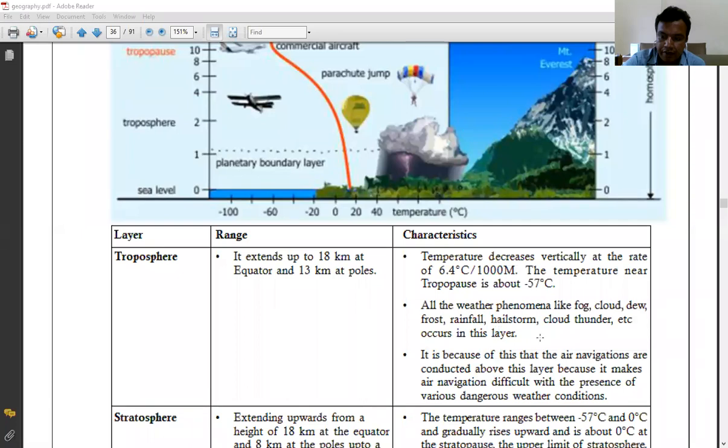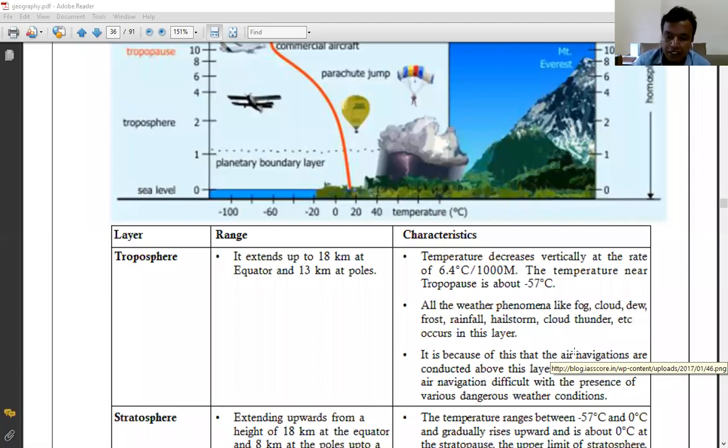That is the reason that all the air navigation is conducted above this layer. You must have seen that whenever the aeroplane moves upwards, there is some turbulence in the aeroplane.